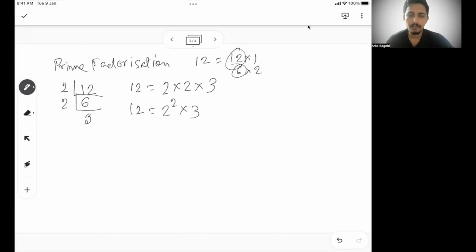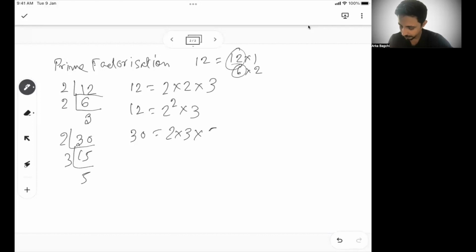This is the way you break it. Take another example. Let's say I want to break 30. I'll do 2, 15, then 3, and I'll get 5. So 30, I can write as 2 into 3 into 5. This is the way I do prime factorization.